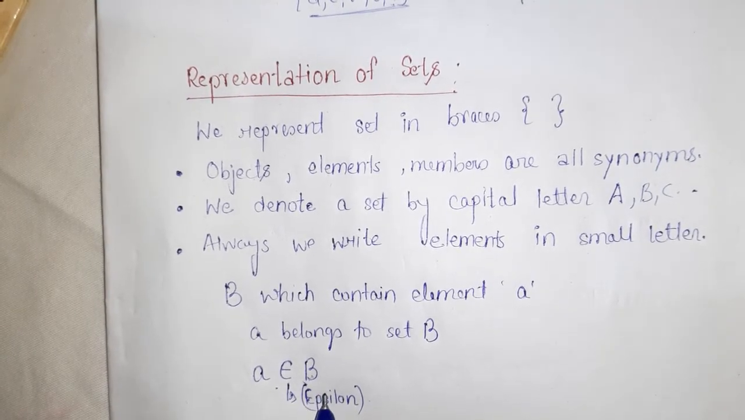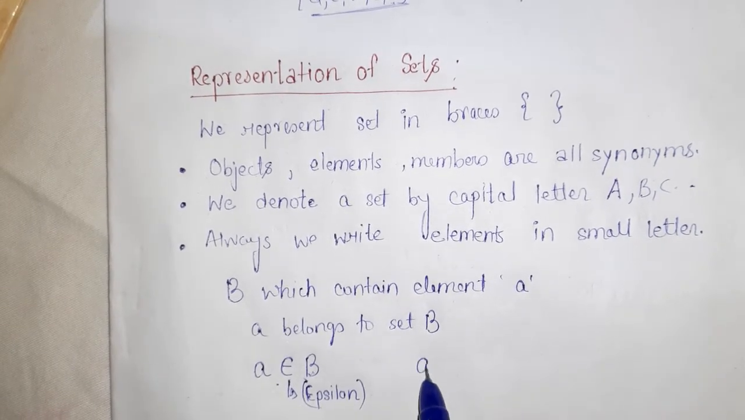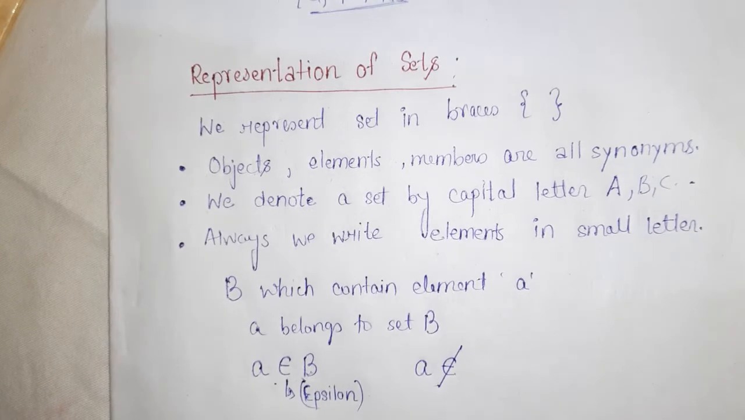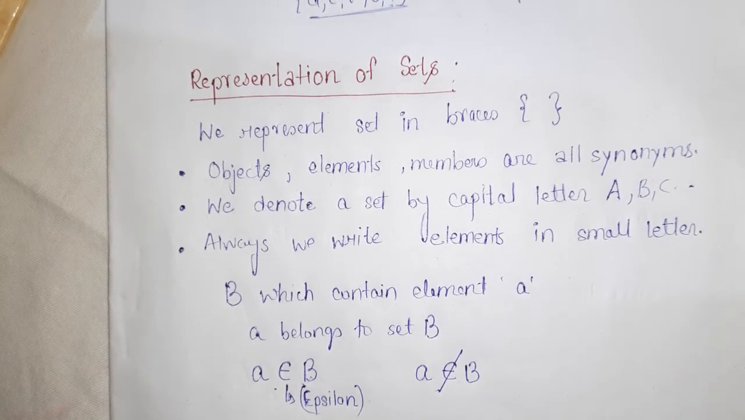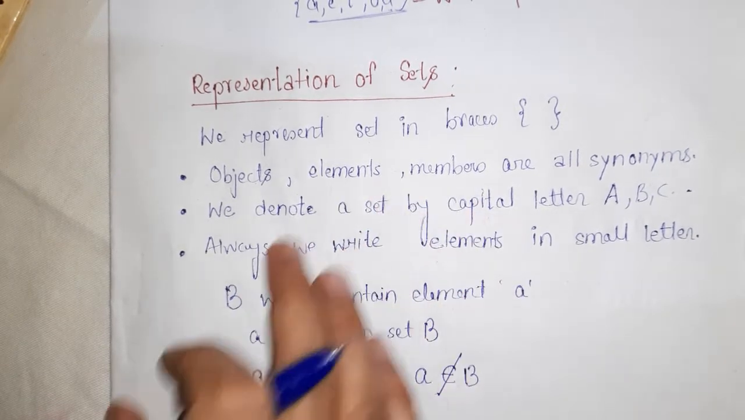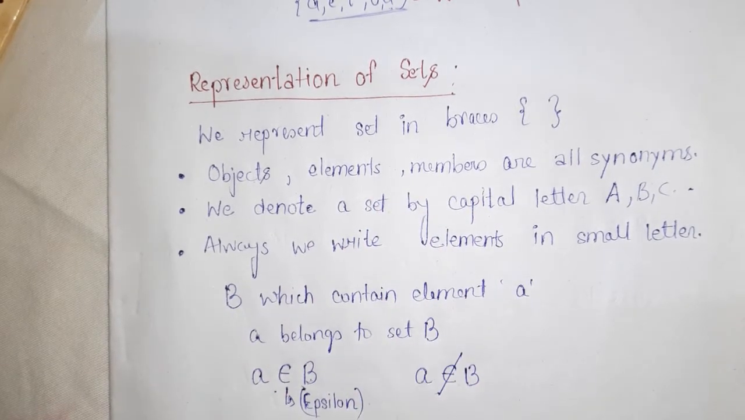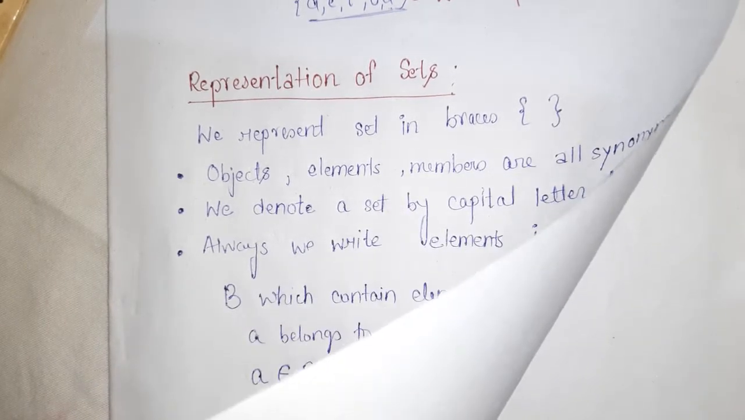Now if I want to say a does not belong to B, then I will write epsilon, cut it from the middle, a does not belong to B. Okay, so these are the basic representations, the things that we have to consider while writing a set.